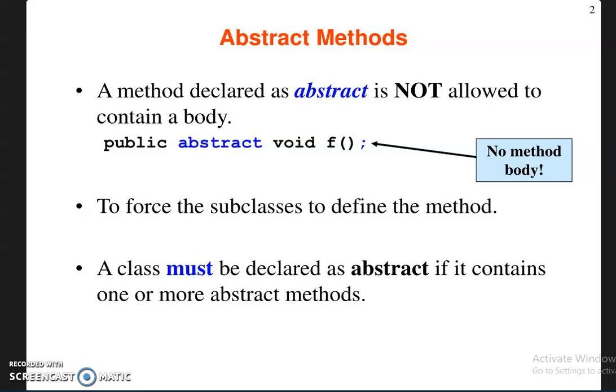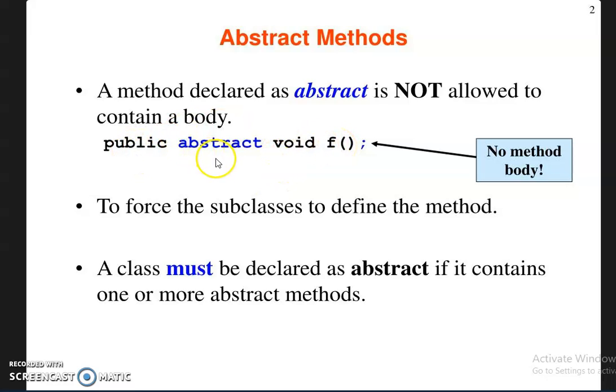Abstract method. A method declared as abstract is not allowed to contain a body. This is one of the important features. A method declared as abstract is not allowed to contain a body. You don't have to mention the body for this function f.